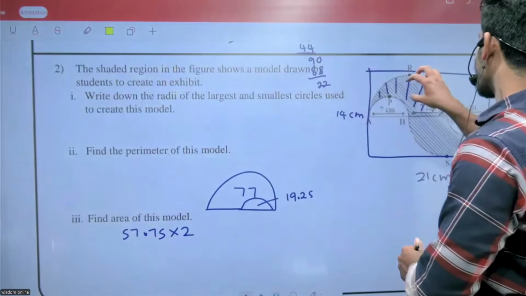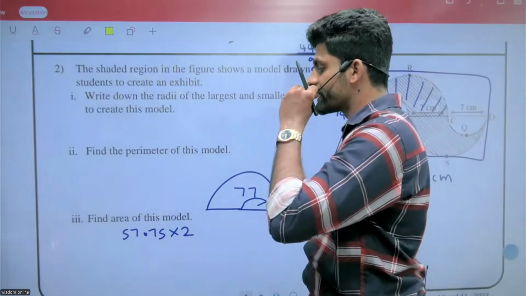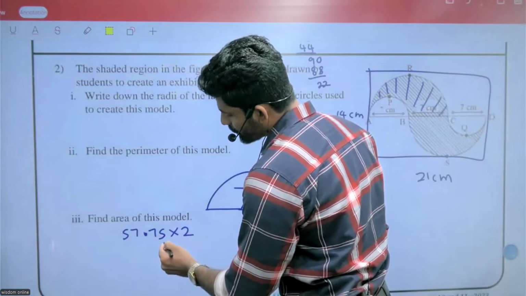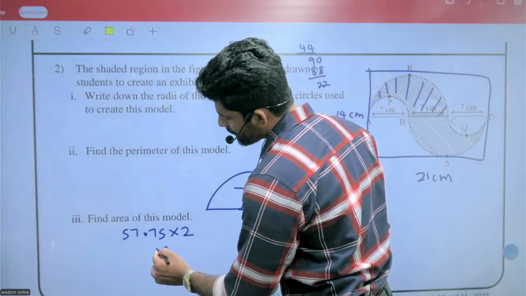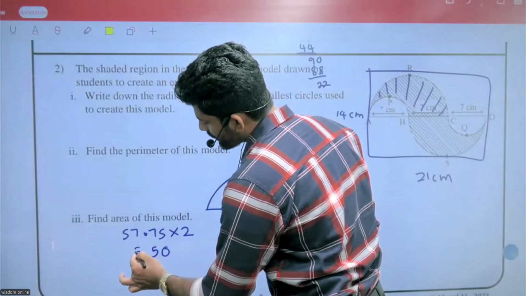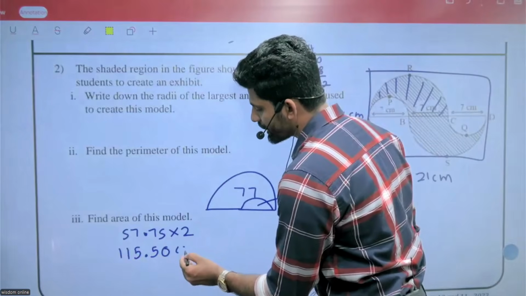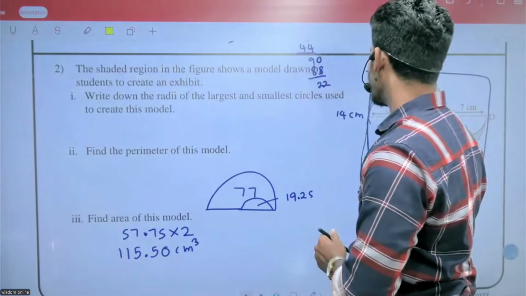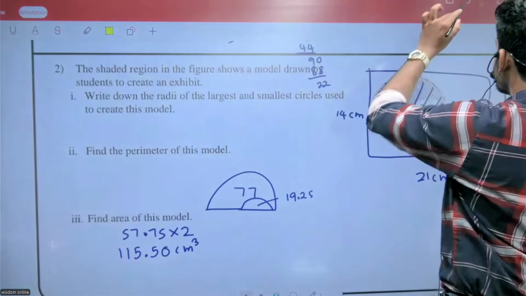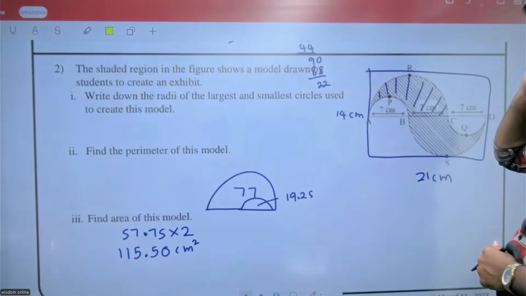How many parts are there? There are two parts like that. 57.75 multiplied by 2. 2 into 5, 10 remaining 1. 15 remaining 1. 11. 115.50 square centimeter. That is the area of this model.